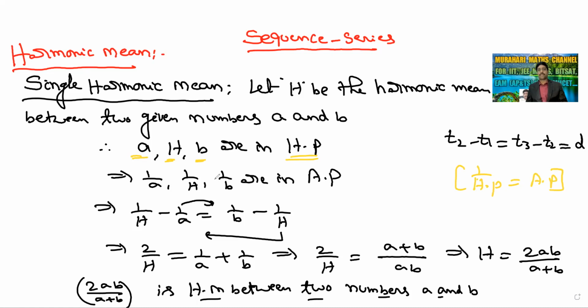So 1 by A, 1 by H, 1 by B are in arithmetic progression. So in arithmetic progression, common difference is equal. So H we have got 2AB by A plus B. So 2AB by A plus B is called harmonic mean between two numbers A and B.